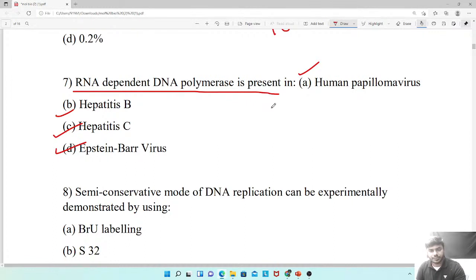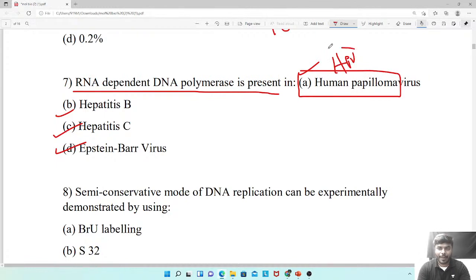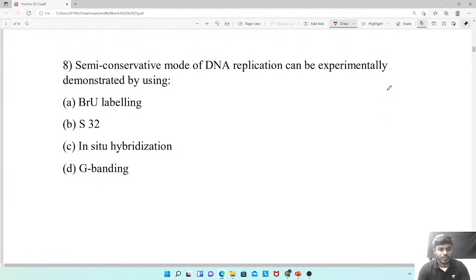See, friends, please remember RNA dependent DNA polymerase is present in the HPV, human papilloma virus. Please remember it. No problem.